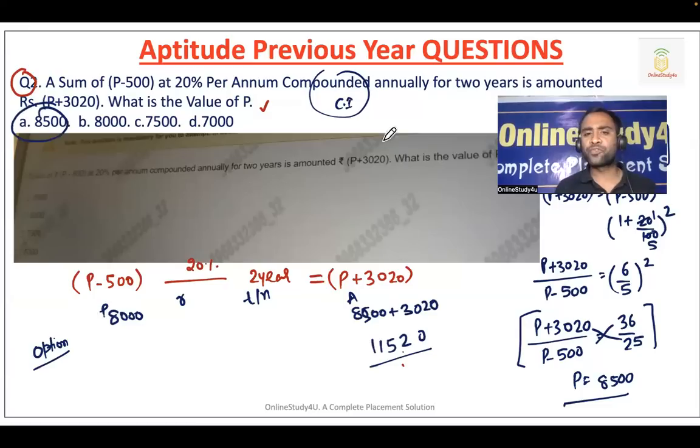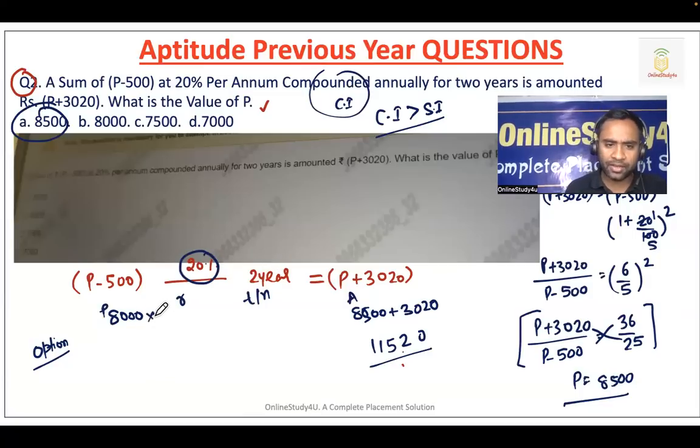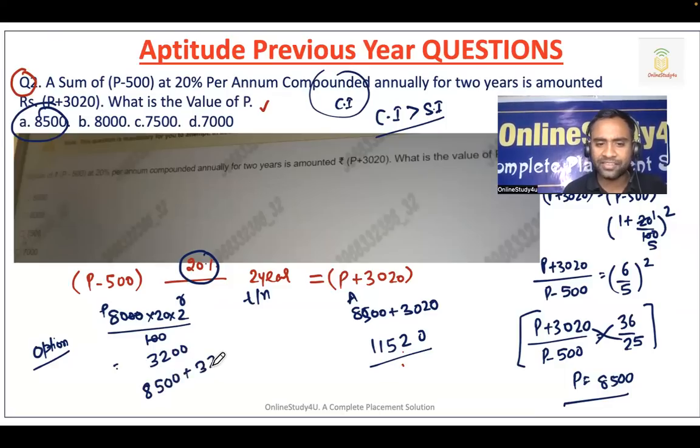Now, friends, one thing you know, compound interest will be greater than simple interest. So we will calculate simple interest, and definitely compound interest will be a little more than that. Now, 8,000 rupees, 20% for 2 years. So 8,000 into 20 into 2 by 100. I am calculating simple interest, so it will be 3,200. That means if you are investing 8,000, in 2 years you will be getting simple interest equal to 3,200.